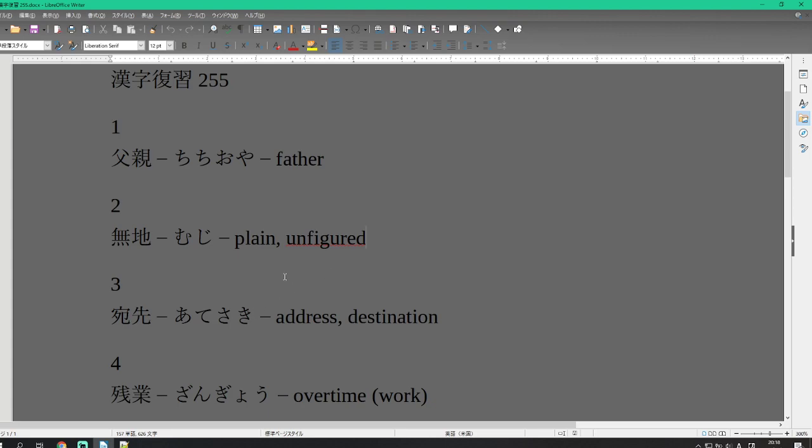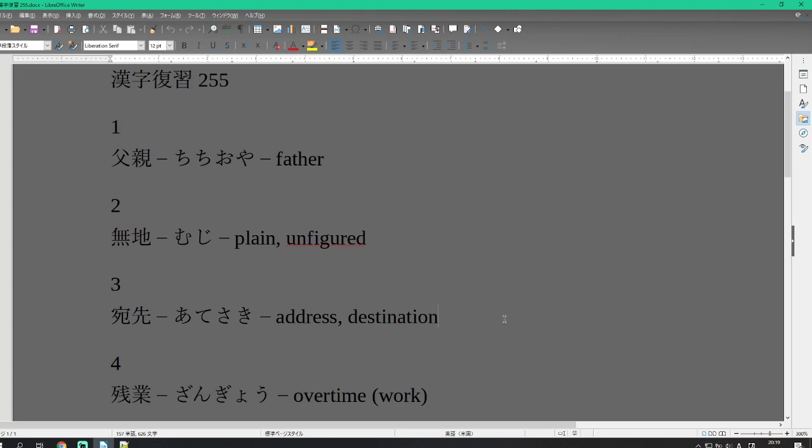Number 3 is ate saki. And just like ate na that we learned before, which is an address, this is another way to say it. Ate saki. Ate is an address on the left side, saki on the right side is before or ahead, the future. In this case, it's saying the address that it's going to, the address that it is not quite at, the address that it is being sent to, that it will be at in the future, is ate saki. Ate saki is an address or a destination.